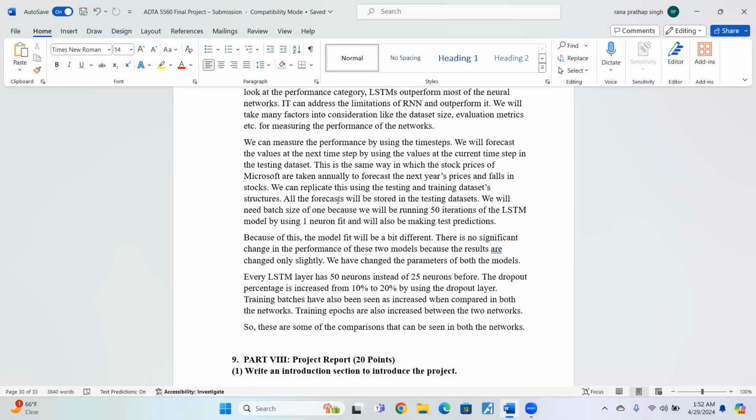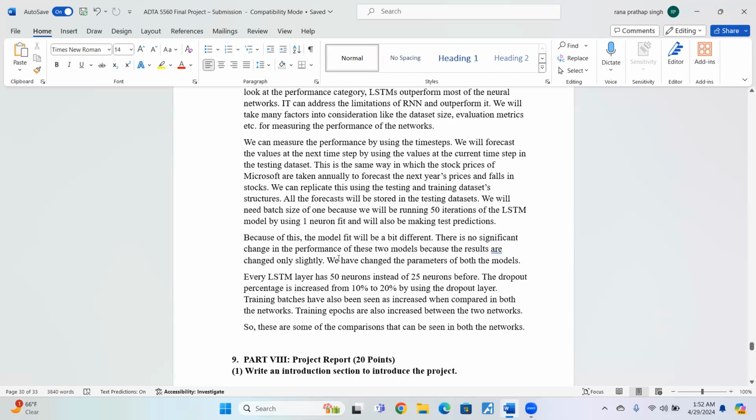There is no significant change in the performance of these two models because the results are changed only slightly. We have changed the parameters of both the models though. The parameters have changed. There is no significant change in the output because only some of the parameters have been changed.